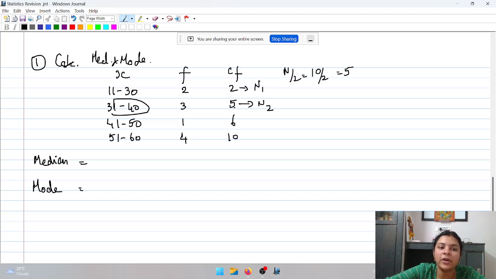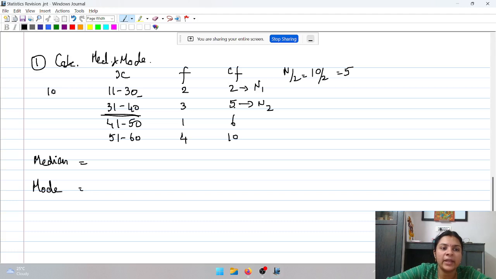And corresponding to n2 will always be the median class. Remember this rule always: n2 is the line in the cumulative frequency which will always correspond to the median class. So, your median class is 31 to 40. Now, because we have observations which are not continuous, let's convert them to exhaustive boundaries.